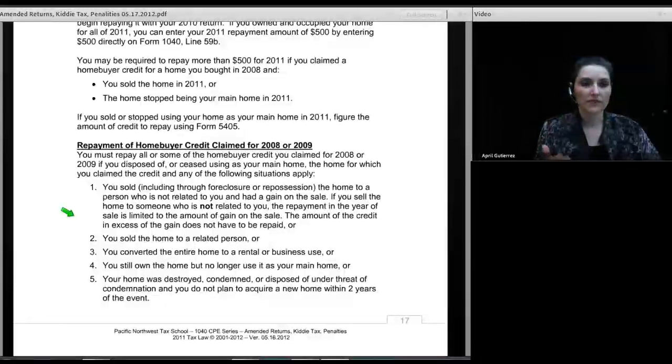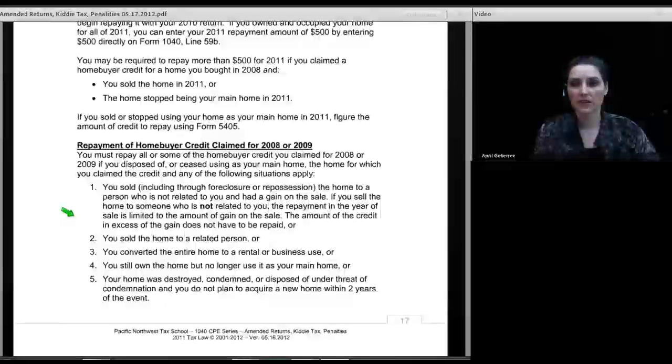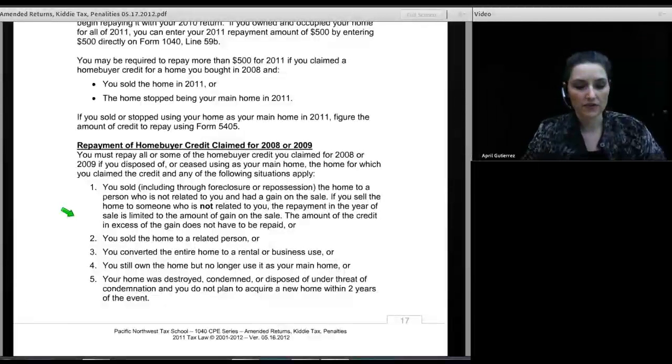So for either the 2009 or 2010 credits, there's a possibility of a recapture if you sell your home or cease to use your home as your main home within the 3-year period. And for the 2008 credit, there is a recapture when you sell as well. So let's look at the rules for this recapture.